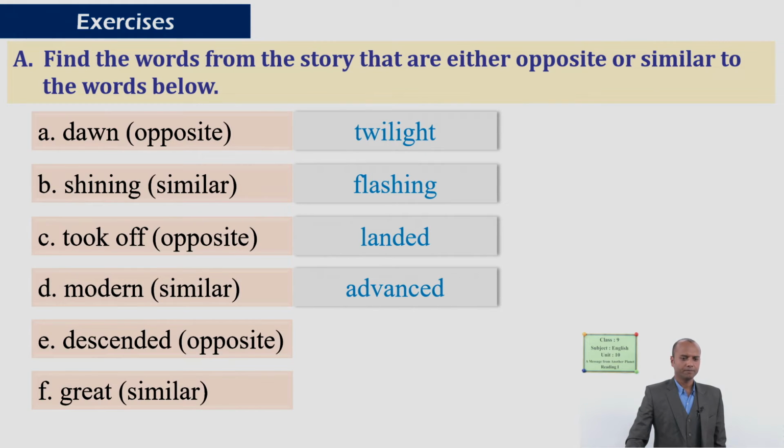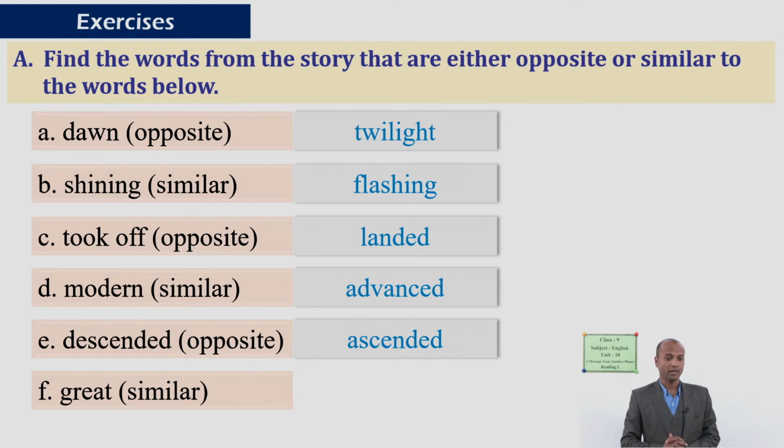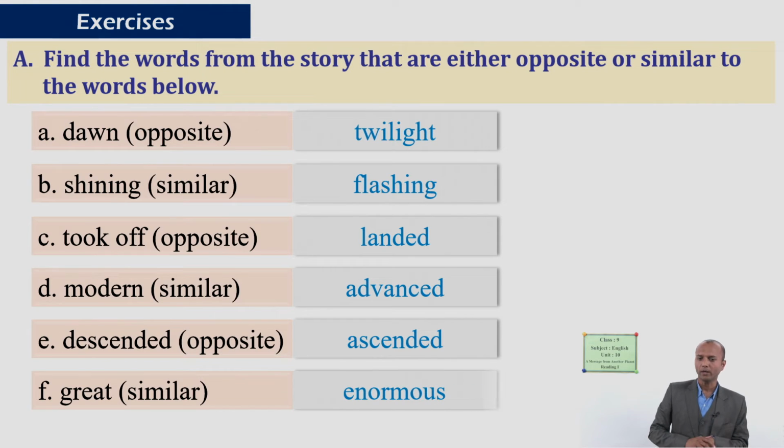Next word, descended, and you have to find an opposite word. So which word do you think is the correct one? Very good, somebody is correct. Please repeat that once. Yes, descended, the opposite of this is ascended. Last one is great, and you have to find a word with similar meaning. Please repeat that once. Yes, it is enormous. Well done, dear students. Very good, you are doing a great job.